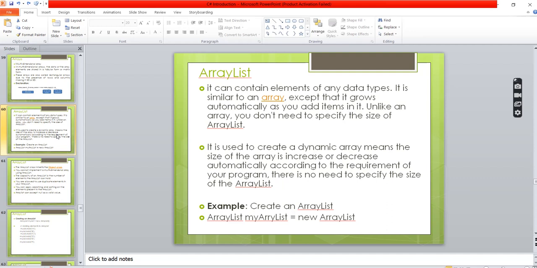So if the size is dynamic, how does it operate internally? Whenever you enter a value, it keeps on allowing you to enter values. When you stop, internally it will calculate how many values you have entered. Then it will determine the size of the array list, 50, 10, whatever you entered.